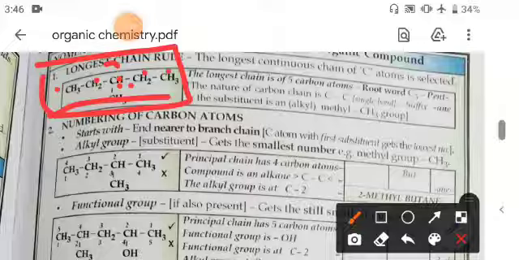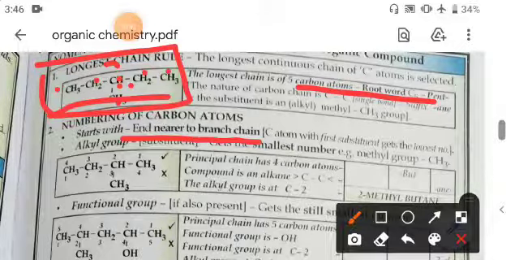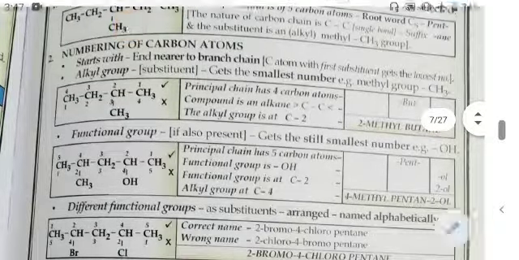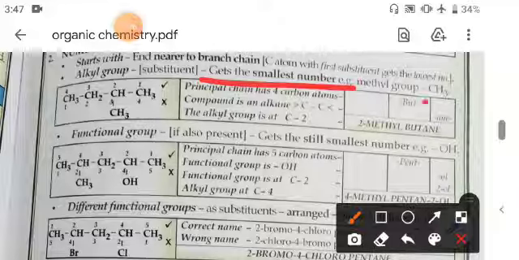Okay, here the longest carbon chain given is the 5 carbon chain. For that you will write pentane, but at the third position methyl is attached, that is why it is called 3-methyl pentane. Now numbering of carbon atoms: you know that it starts from the end nearer to the branch chain. Now the carbon atom with the first substituent gets the lowest number. Now alkyl group substituents get the smallest number, for example the methyl group.